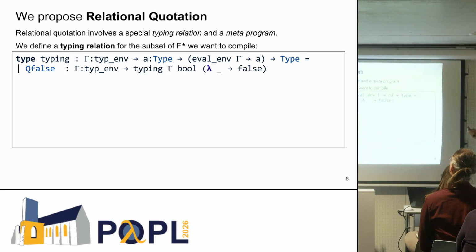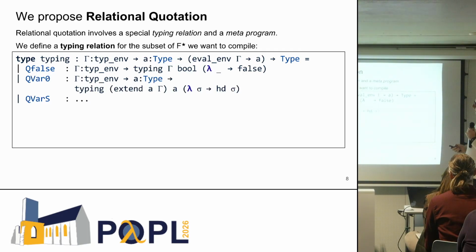Right, so after we have this type, the type of the typing relation, we can define its rules, and they are pretty basic. So for false, we have false is typed bool, and these are again F star bool and F star false. For variables, it's again pretty standard.